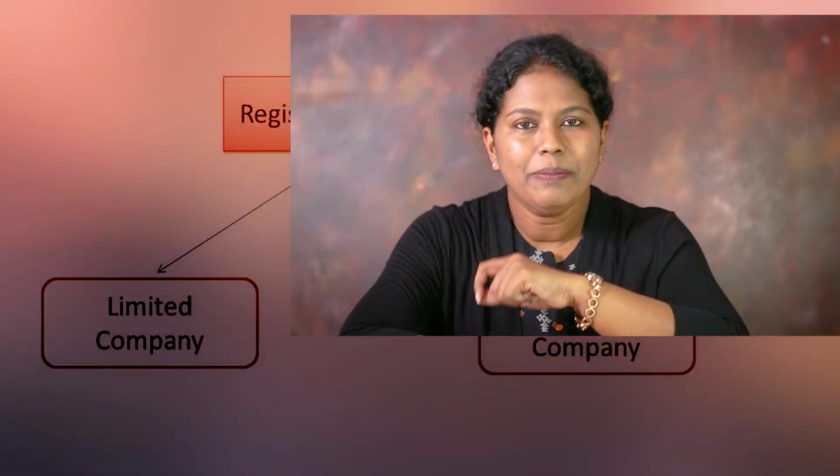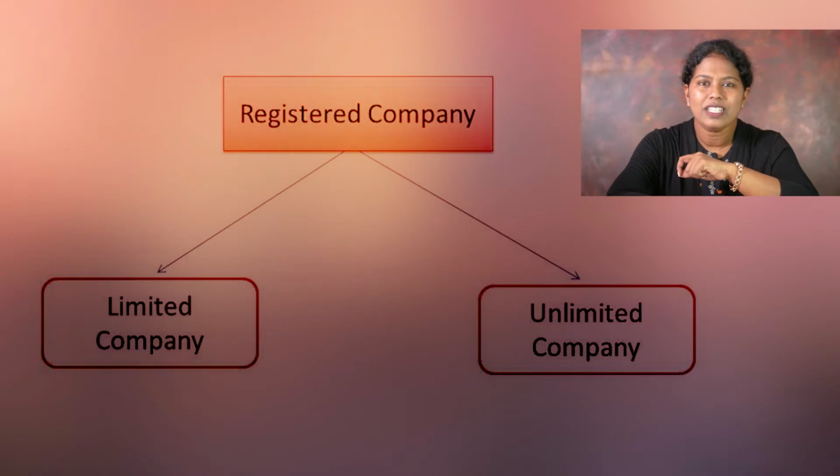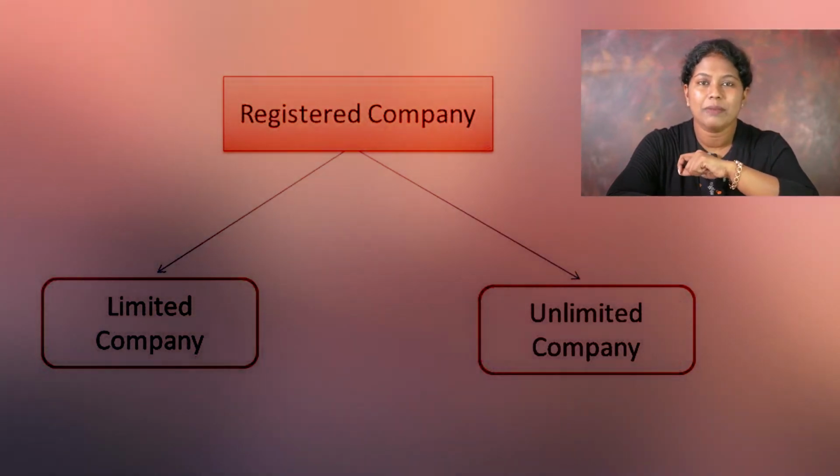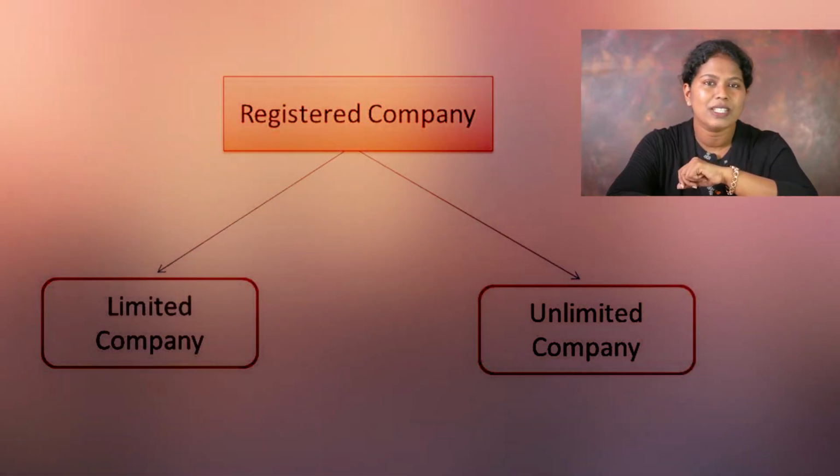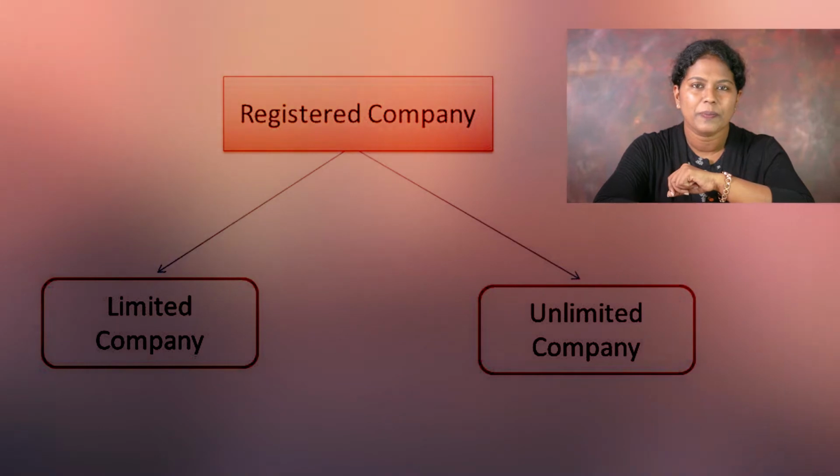You might be remembering the different kinds of company. That is, the registered company is of two types: companies limited as well as companies which are unlimited. That is, the liability is limited as well as the liability is unlimited. So there are two kinds of company, limited company as well as unlimited company.